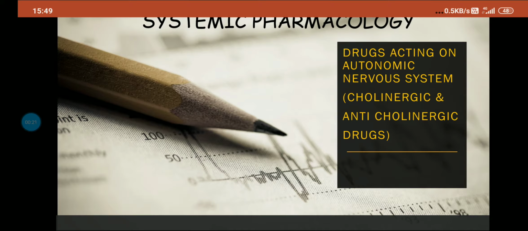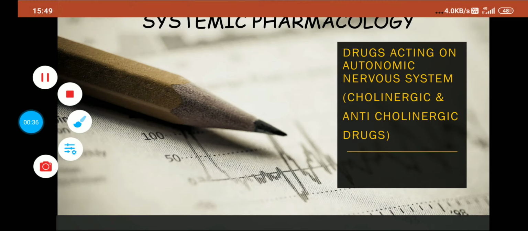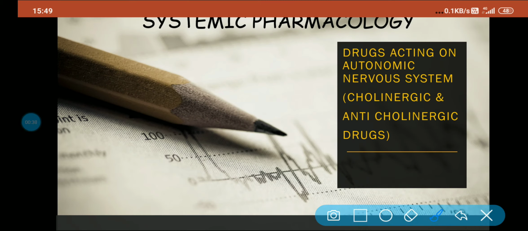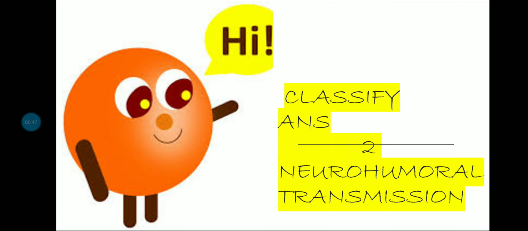So in this video, we are going to consider the chapter in systemic pharmacology, which is drugs acting on autonomic nervous system, special consideration to cholinergic and anticholinergic drugs. Okay, so let's get started on this chapter. Firstly, let's see what we are going to study in this particular video.